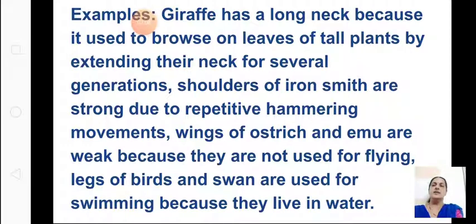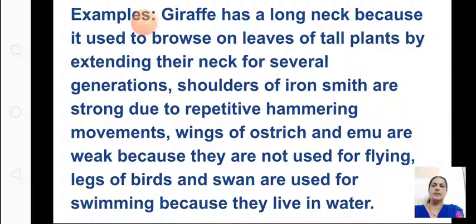Okay, so examples: the giraffe has a long neck because it used to browse on leaves of tall plants by extending its neck for several generations. So according to his opinion, the giraffe has got a long neck because it used to browse on leaves of tall plants by extending its neck for several generations, and the shoulders of a blacksmith are strong due to repetitive hammering movements, and the wings of ostrich and emu are weak because they are not used for flying.